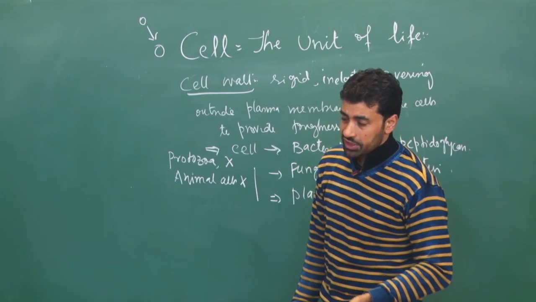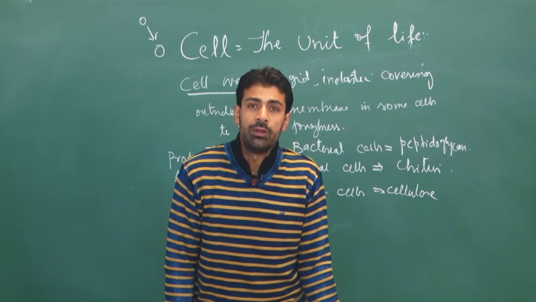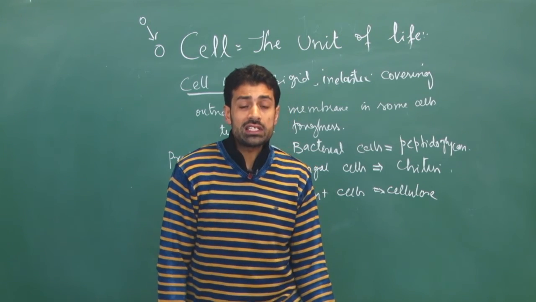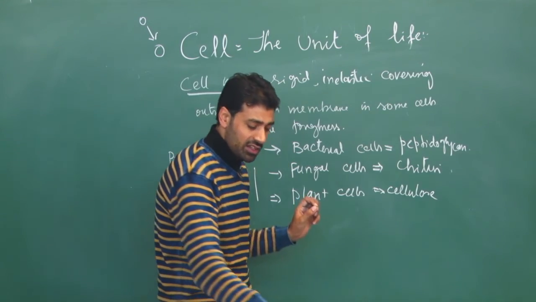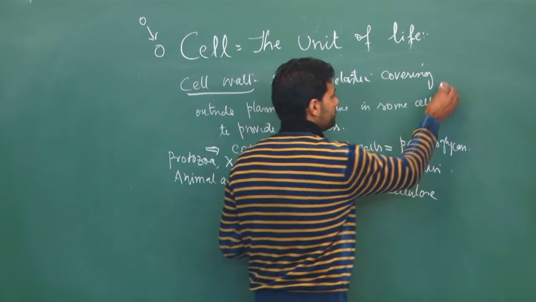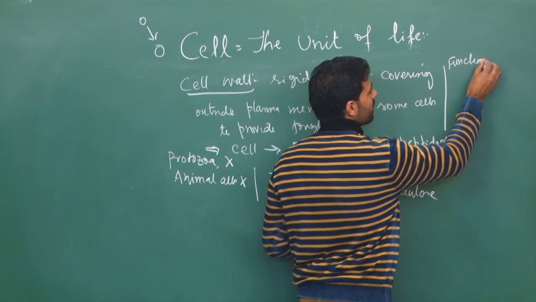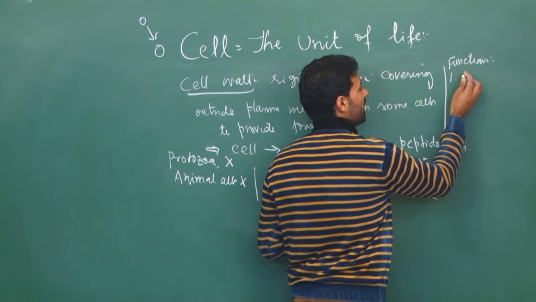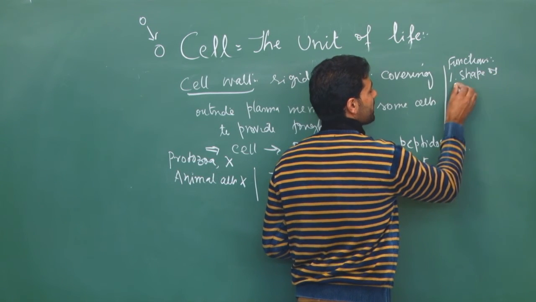Now, if certain cells like bacterial cells, fungal cells, and plant cells possess a cell wall, what is its function? Number first, the cell wall provides shape to the cell.